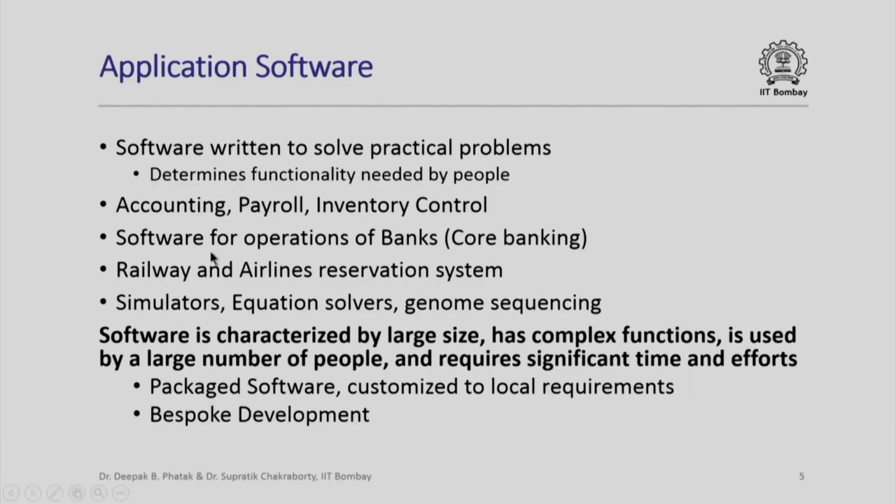But larger software, such as software for operations of banks, often called the core banking software, or software required to handle railway and airline reservation systems. For computational purposes, there are specialty software such as simulators, equation solvers, genome sequencing, for example, in life sciences. All these applications could become very large and very complex. Application software in general is characterized by large size, it has complex functions, it is used by a large number of people, and it requires significant time and efforts.